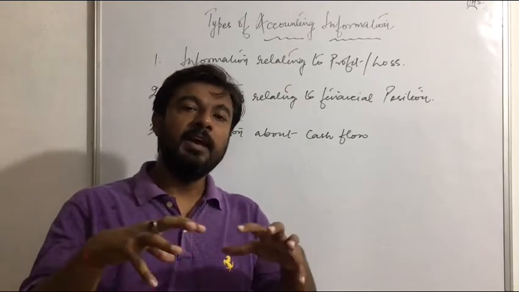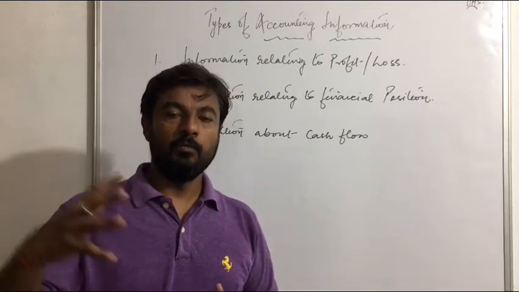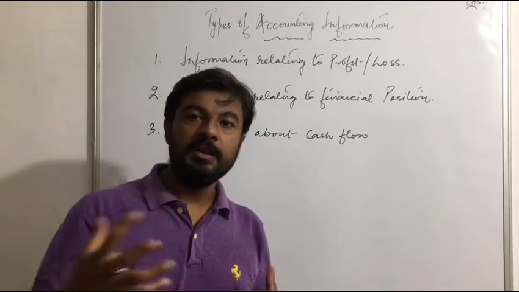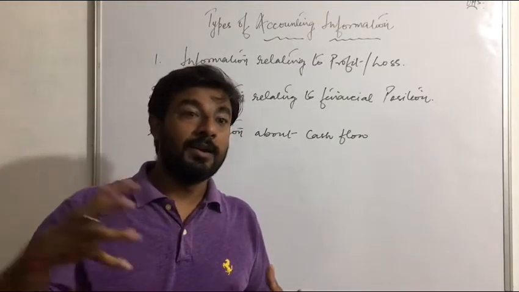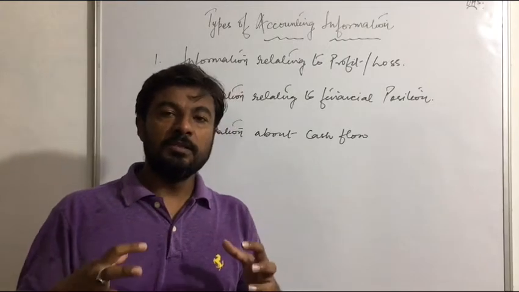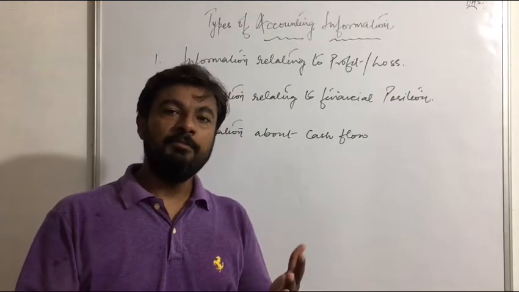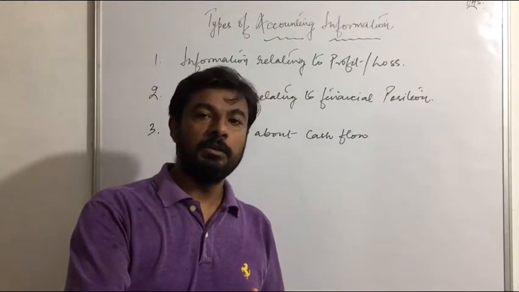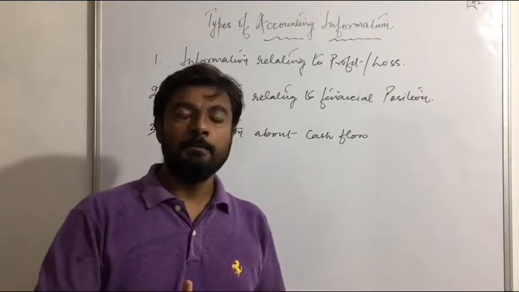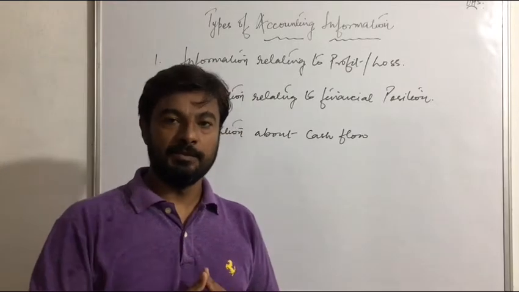Whatever data we are collecting, whatever the journal entries, whatever the transactions, through this, whatever information we are collecting, we are putting under bookkeeping or ledger or trial balance.